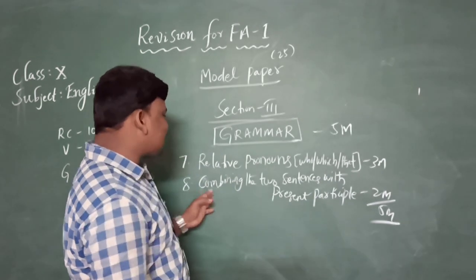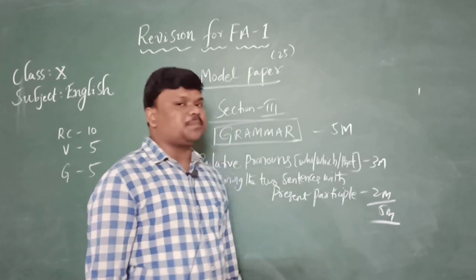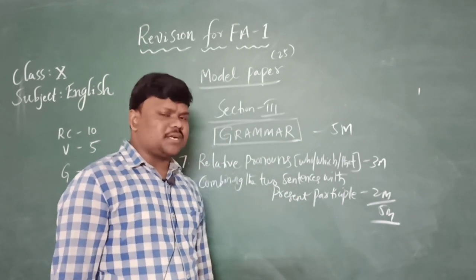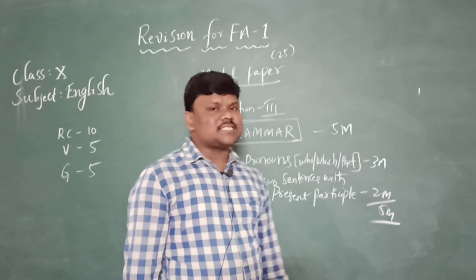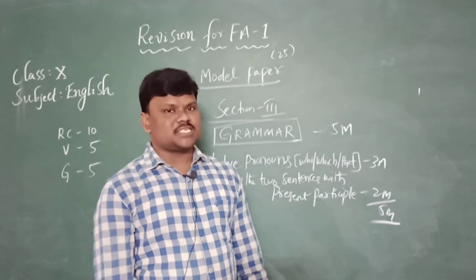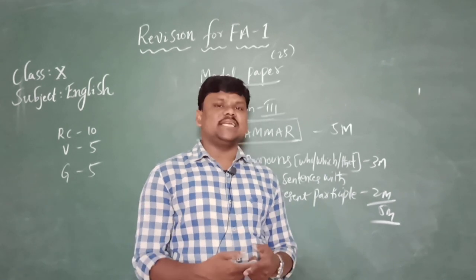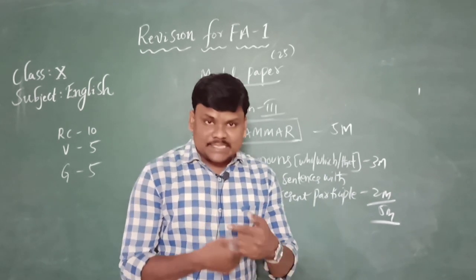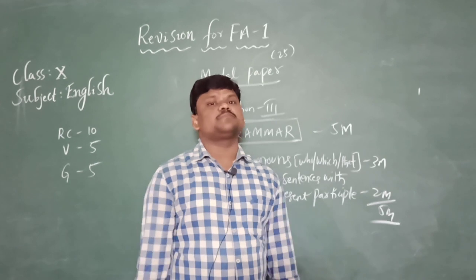And the eighth one is combining the two sentences with present participle. For example, Dhoni hit a century. He went to dressing room. Hitting a century, Dhoni went to dressing room. Purvika practiced daily. She became an expert player. Practicing daily, Purvika became an expert player.